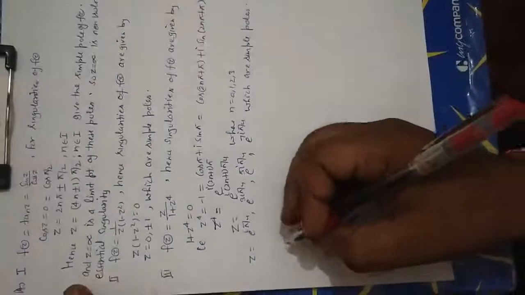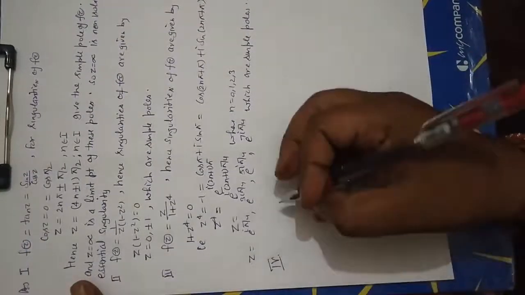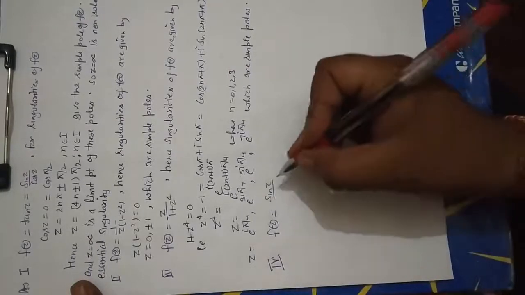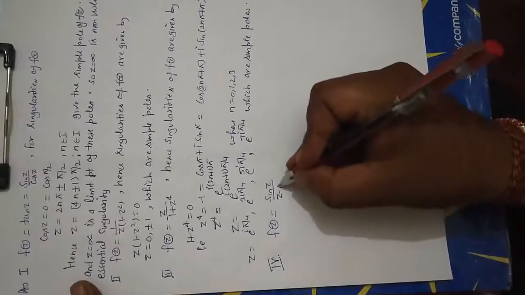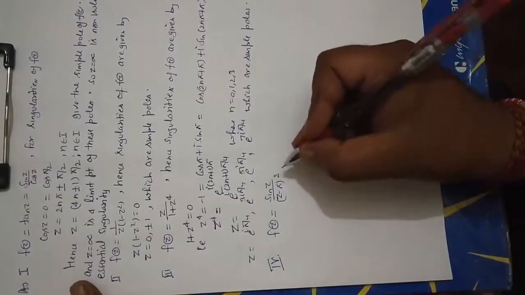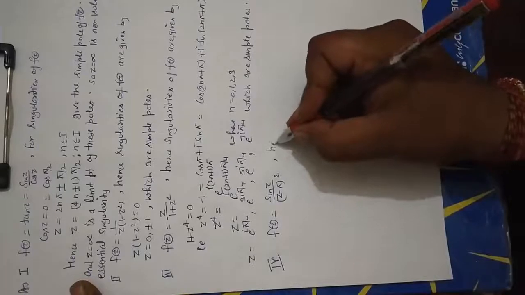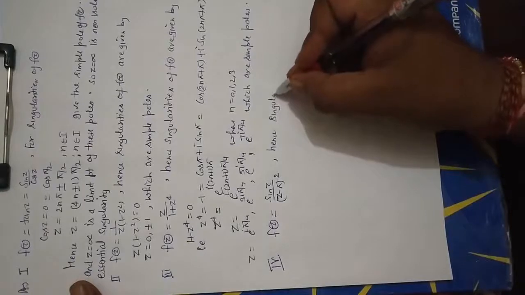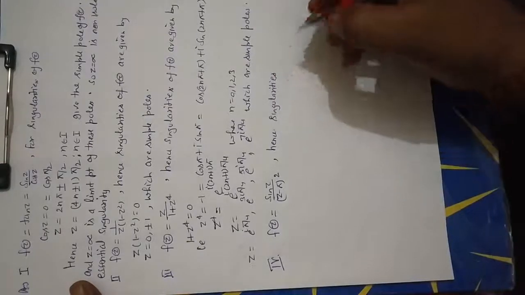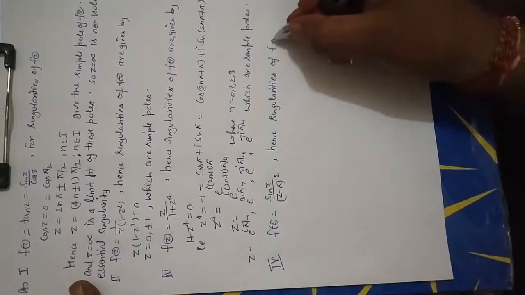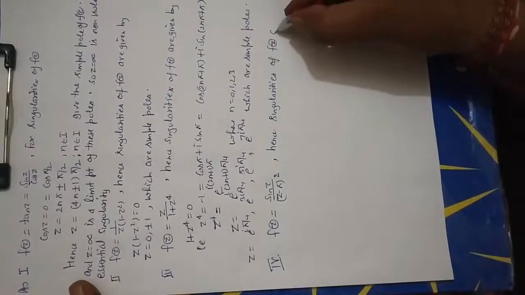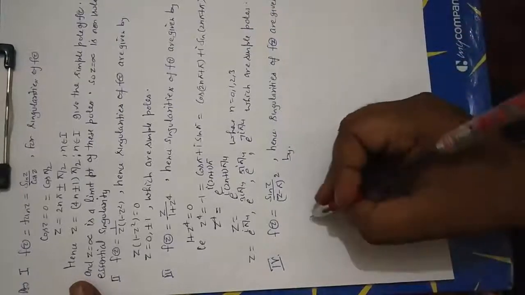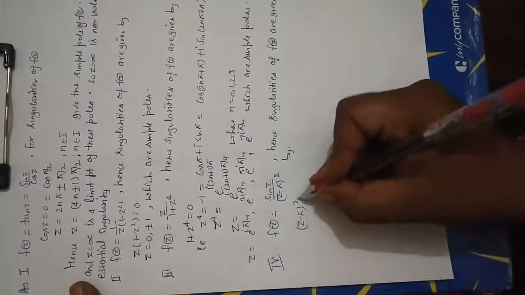Okay. Now fourth part. Since f(z) is equal to sin z upon (z minus pi) whole square, hence singularities of f(z) are given by (z minus pi) whole square is equal to 0.